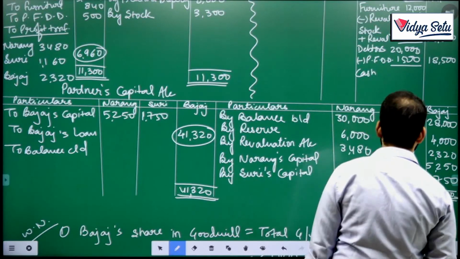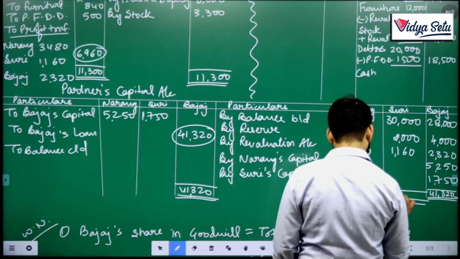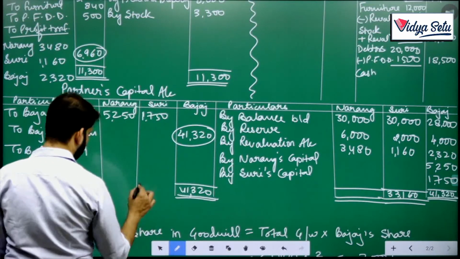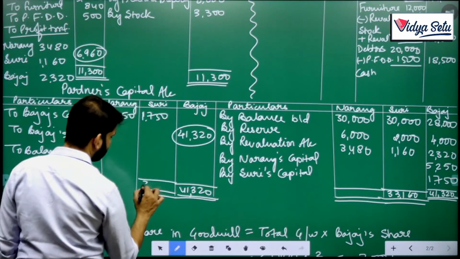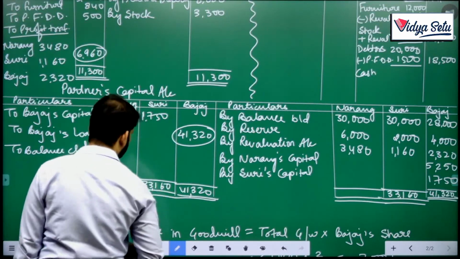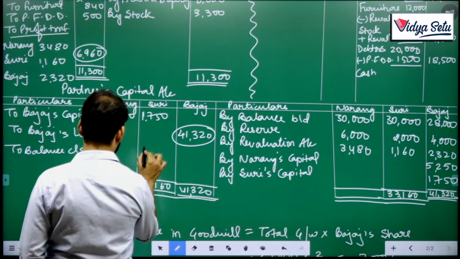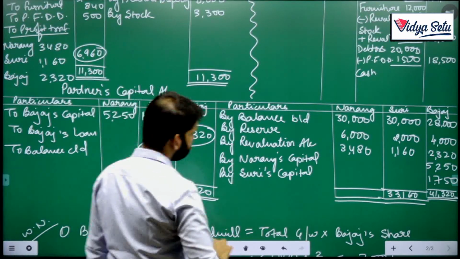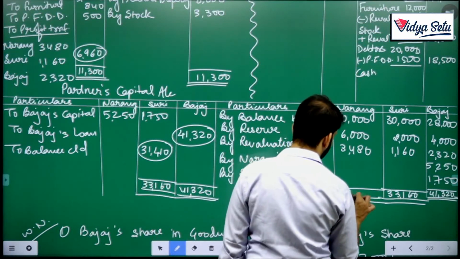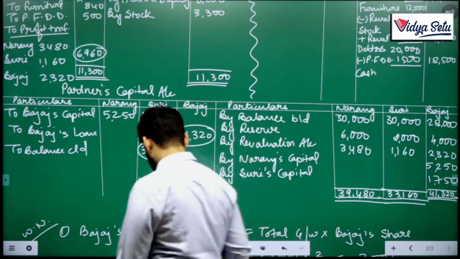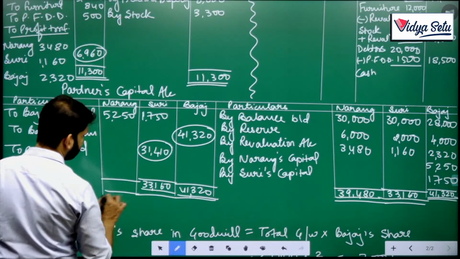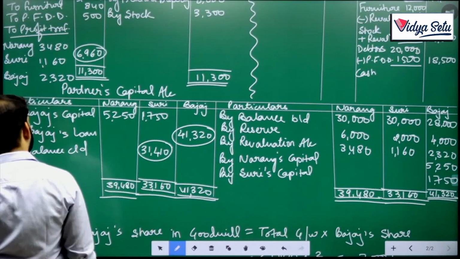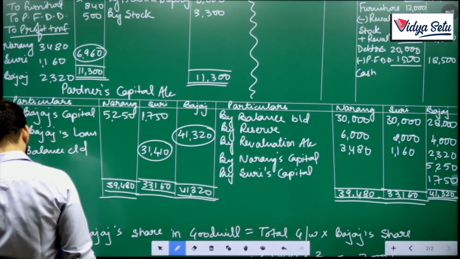So 32, 33, 160 minus 1750, 32, 31. And here he is 36, 39, 480 minus 5250, 29, 34.